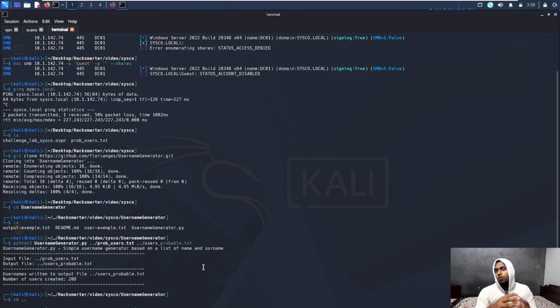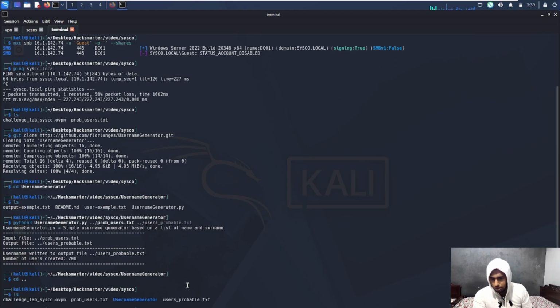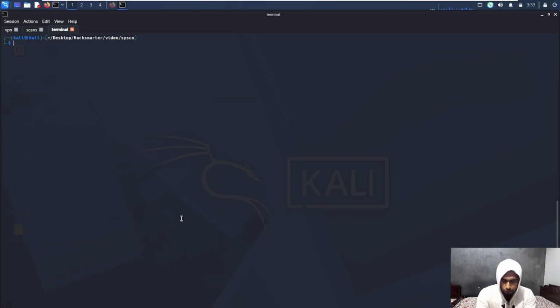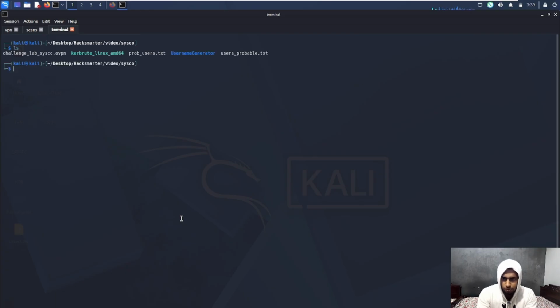Now we are going to use a tool named kerbrute. So I think I have kerbrute here. Yeah, so I do have it. I will just clone it from here. I'll clear it off and cp into my current directory, then clear, do an ls.